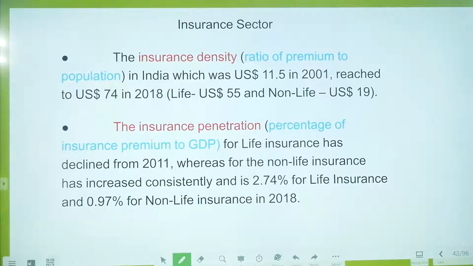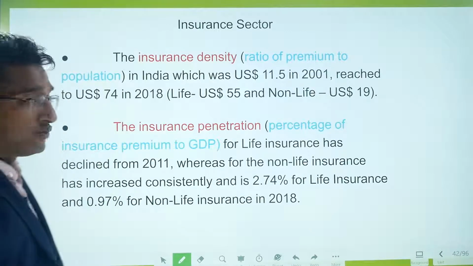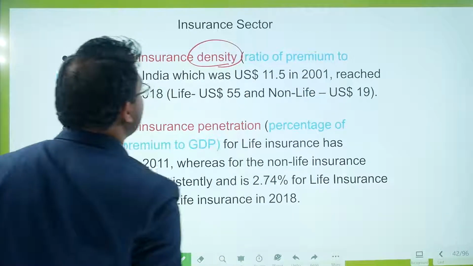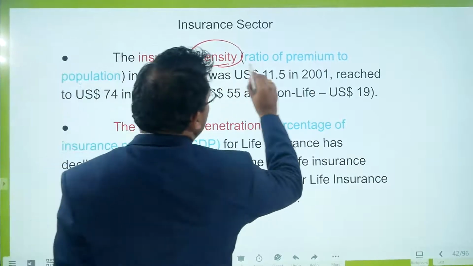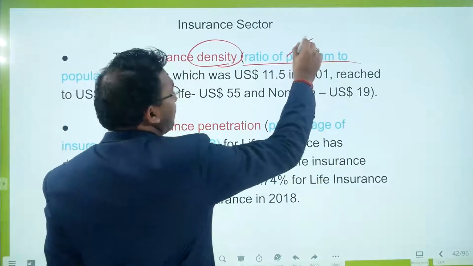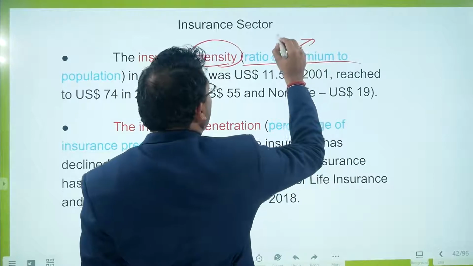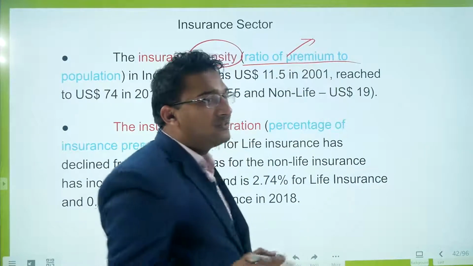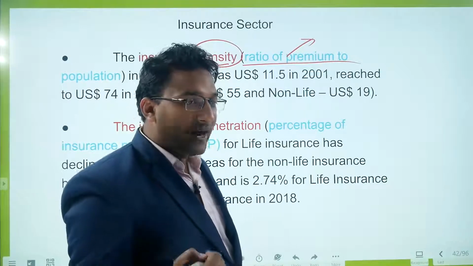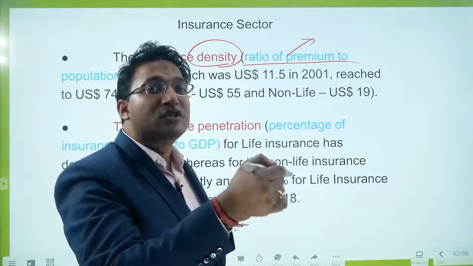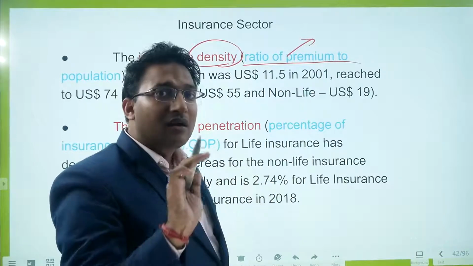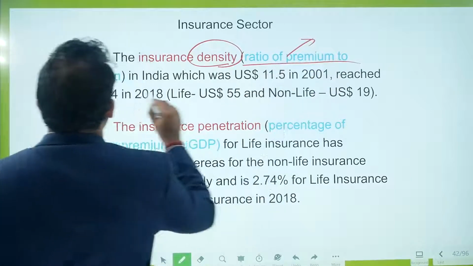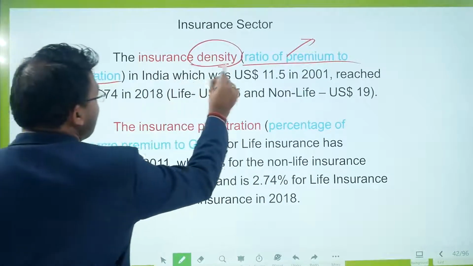Now coming to the insurance sector, there are two terms I would like to highlight. One is insurance density, which represents the ratio of premium. Premium is the amount given regularly by the customer to the insurance company. It is a regular expense given by the citizen to the insurance company. The ratio of this premium to the population represents density.